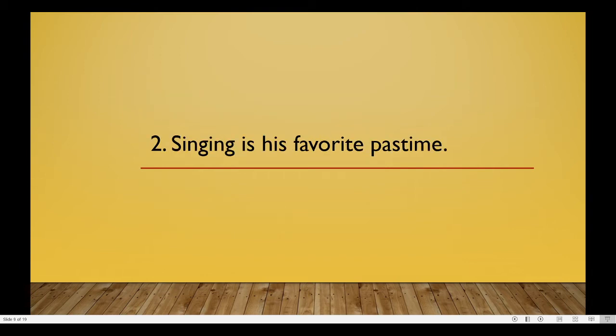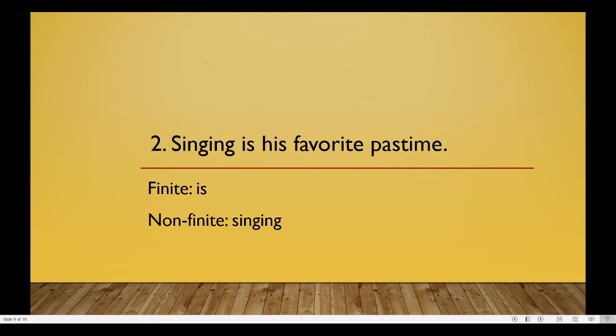Another example, singing is his pastime. What are the verbs in this sentence? The verbs are singing and is. Can you identify the finite verb? The finite verb is is and the non-finite verb is singing. The auxiliaries is, are, was, were, has, have, had, do and does are always finite verbs.